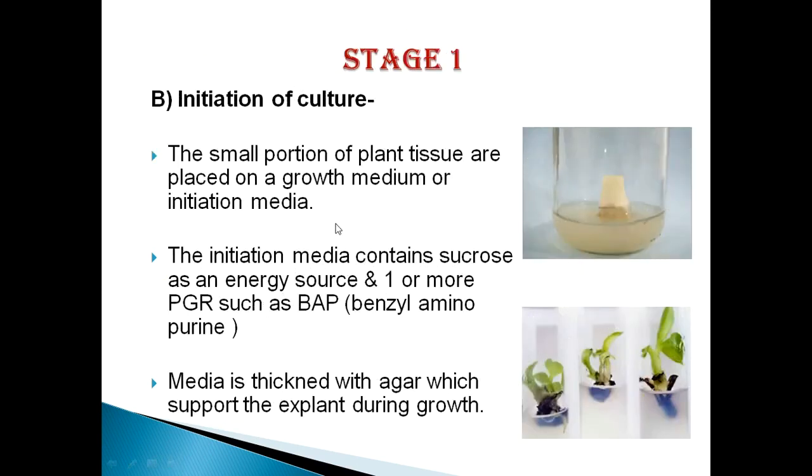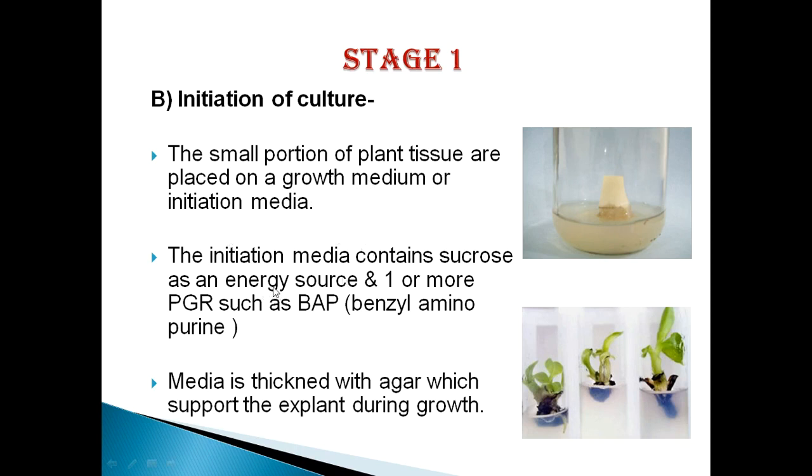The next stage, that is stage 2, is the initiation of culture. In this stage we have to inoculate the selected explant inside the tissue culture media, or we can say MS media. The small portion of plant tissue is placed on a growth medium or initiation media.